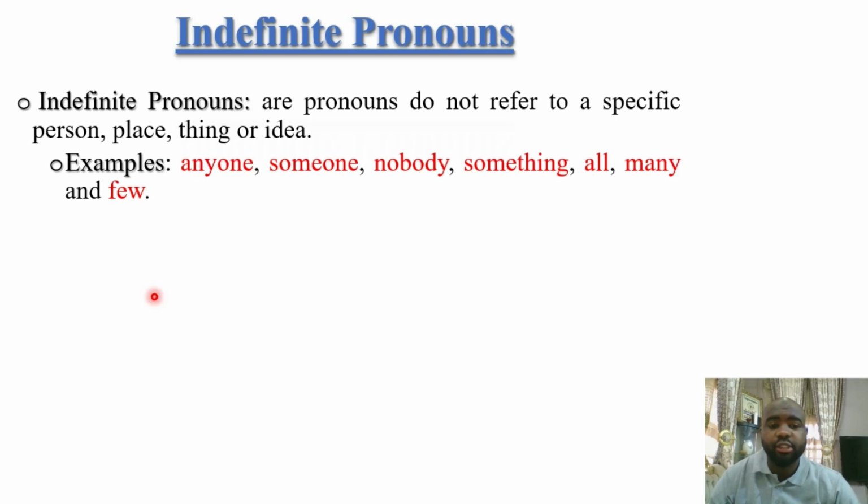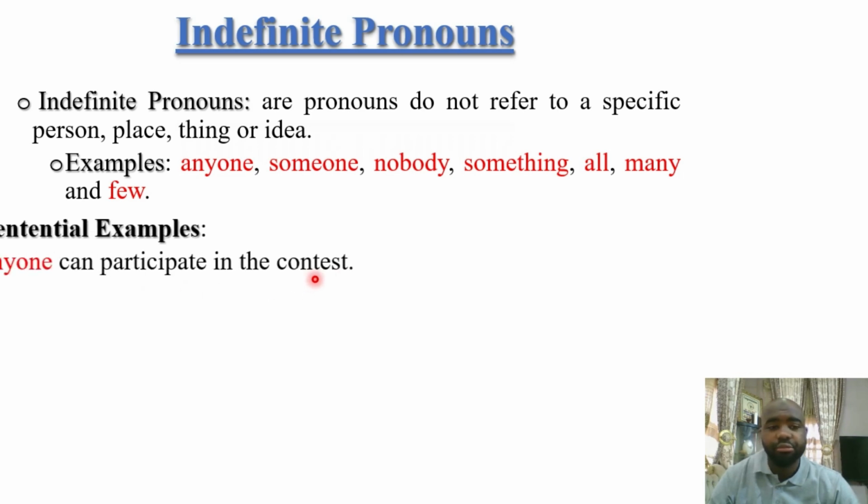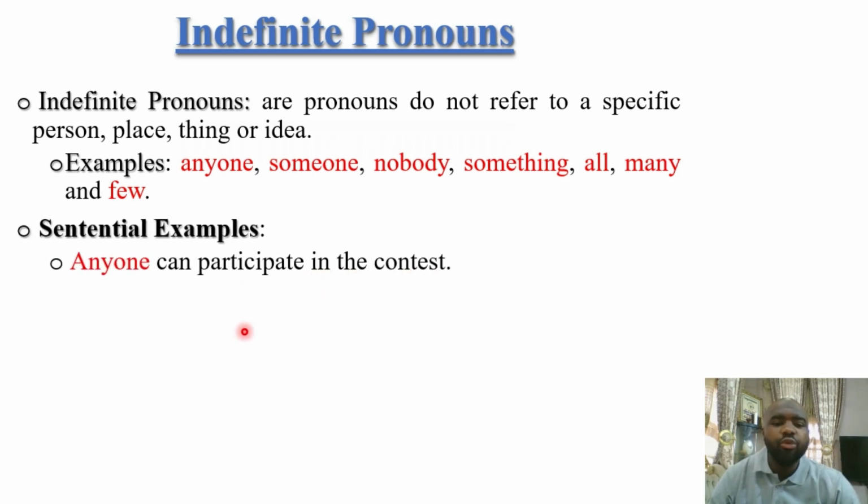Now let's look at the sentential examples. Anyone can participate in the contest. So here there's no specification to you or I. It may mean that you can participate, I can participate, she can participate, he can participate, anyone can participate. No specification, indefinite. That's why they are called indefinite.